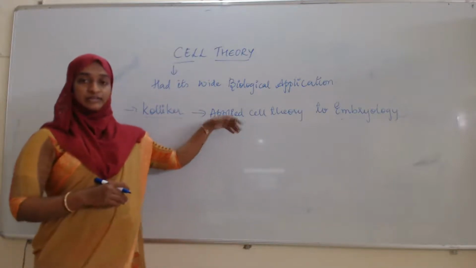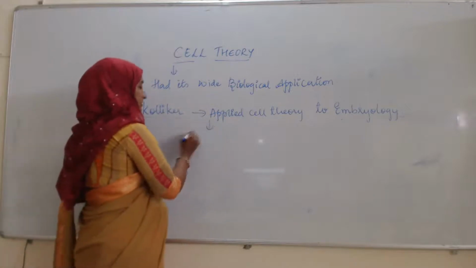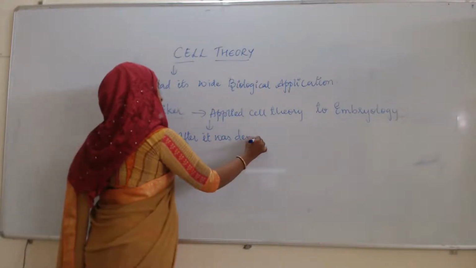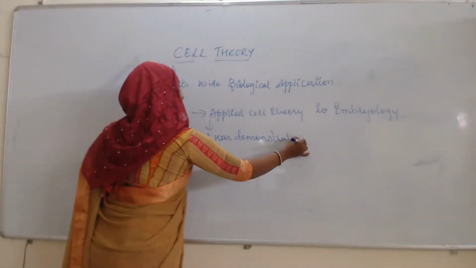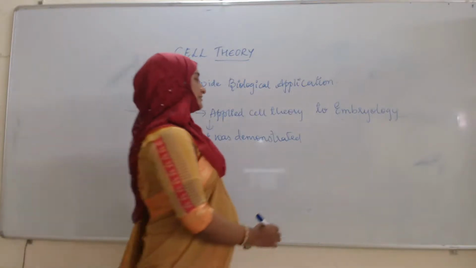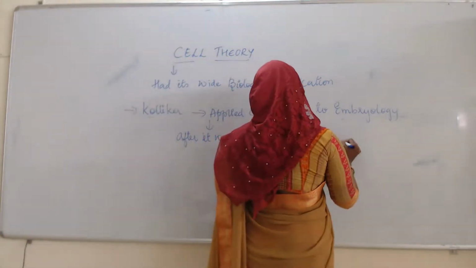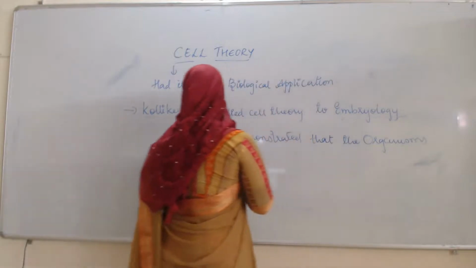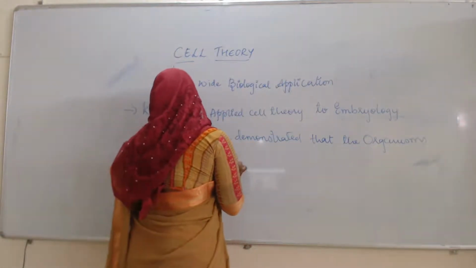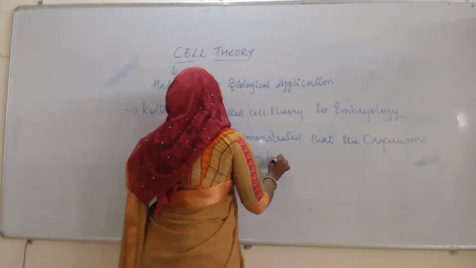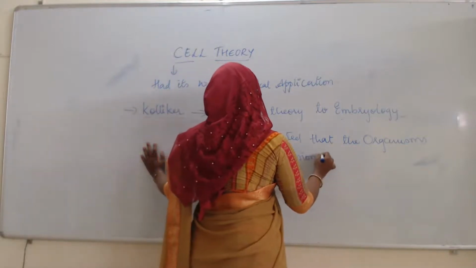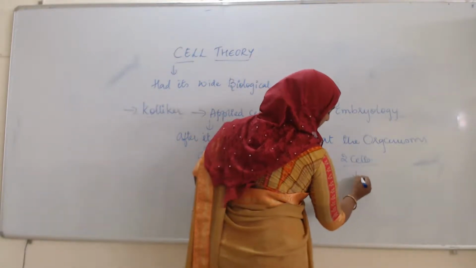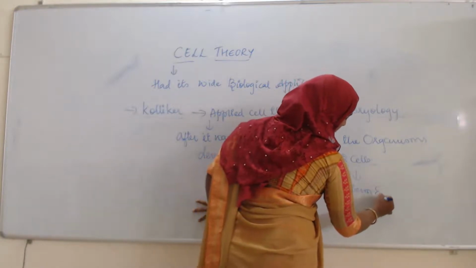When he applied the cell theory to embryology, it was demonstrated that organisms developed by the fusion of two cells. And what are the two cells? That is sperm and ova.